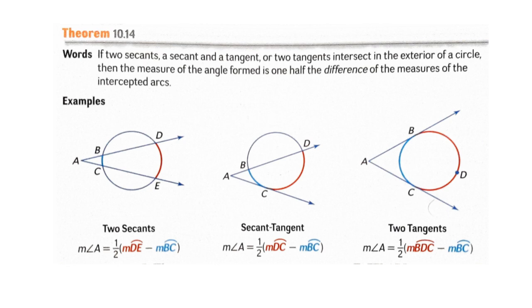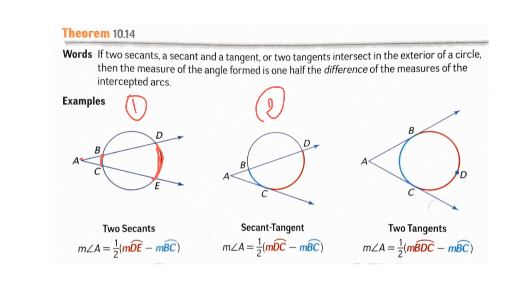So the next theorem says if two secants, a secant and a tangent, or two tangents intersect in the exterior of a circle, then the measure of the angle formed is 1/2 the difference of the measures of the intercepted arcs. So in this theorem we have three different cases. So in the first case, we have two secants that intersect in the exterior of the circle. So then we have the intercepted arcs are AB and DE. So according to the theorem, then the measure of angle A is equal to 1/2 the measure of the arc DE minus the measure of the arc BC.